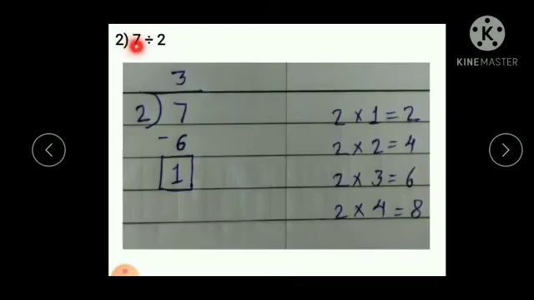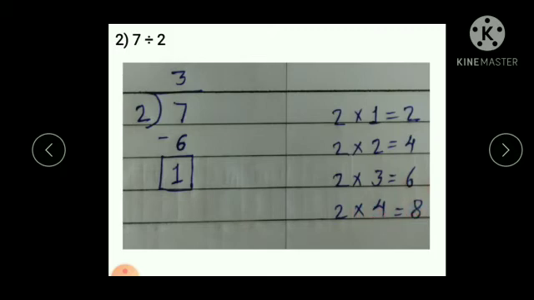Second example, 7 divided by 2. Here we divide 7 by 2. So, see the table of 2. 2 multiplied by 1, 2. 2 multiplied by 2, 4. 2 multiplied by 3, 6. 2 multiplied by 4, 8. See, 2 ones are 2, 2 twos are 4, 2 threes are 6, 2 fours are 8.